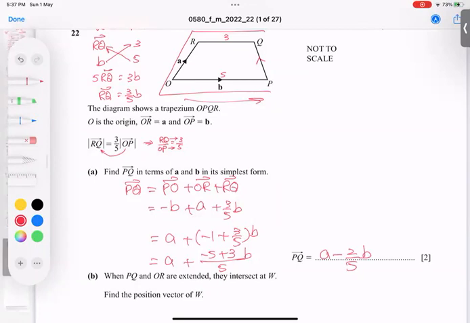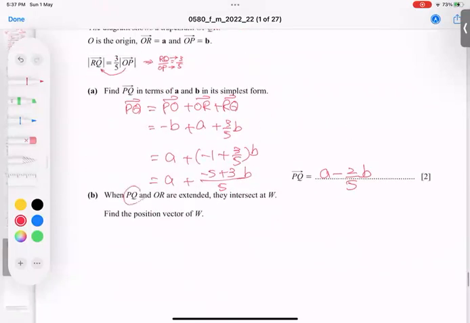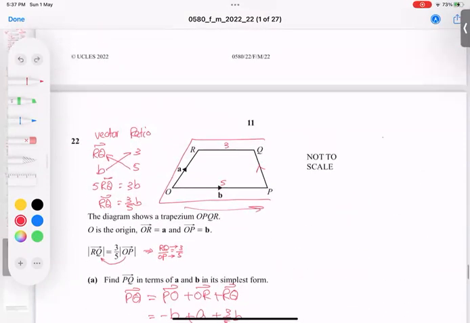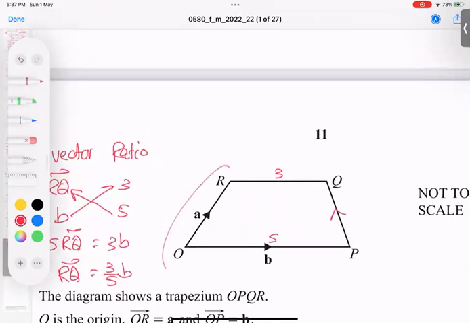Okay, let's go for the next part. The next part, he said PQ and OR extended. Where are PQ and OR? Let's see. I'm just erasing these previous lines. So he said they extended PQ and OR. OR is here, PQ is here. Let's try to extend.